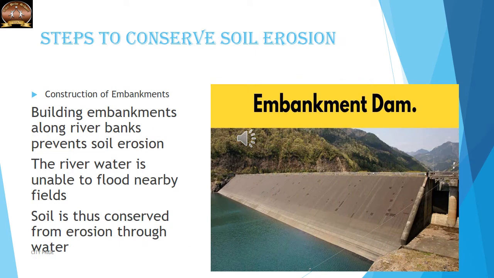The construction of embankments is one more way to avoid soil erosion. Building embankments along river banks prevents soil erosion. The river water is unable to flood the nearby fields. Soil is thus conserved from erosion through water.